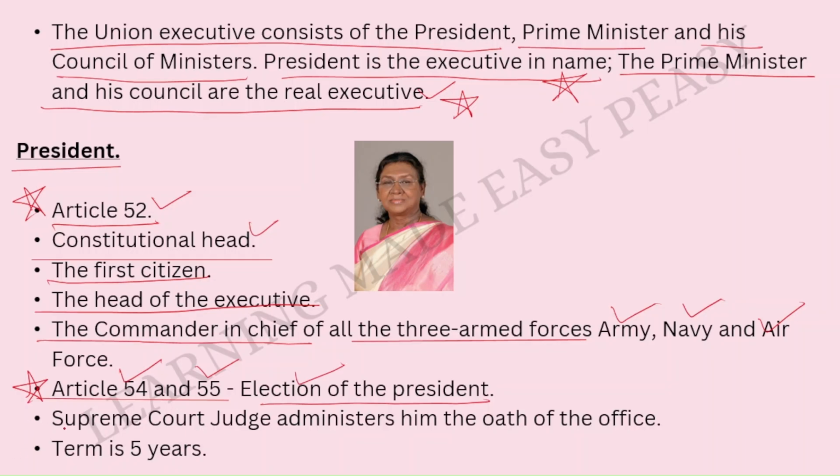This is really important. A Supreme Court judge administers him the oath of office. So when the president takes his chair, it is a judge of the Supreme Court that administers him the oath of office. The term of office of the president is 5 years. This is again important. Can you see a picture over here? This is the picture of the present President of India, Draupadi Murmu. She is the present President of India.